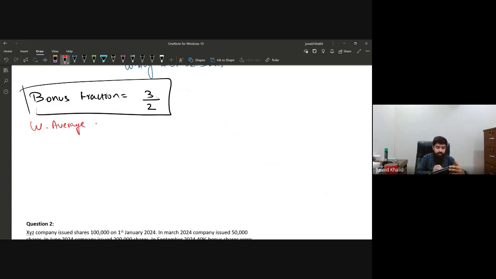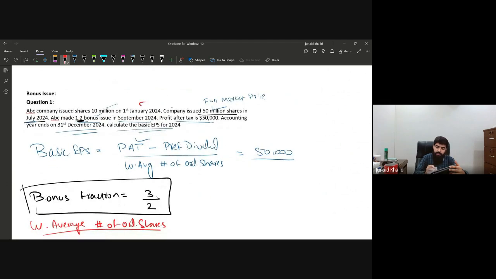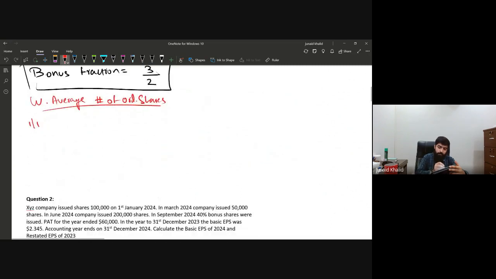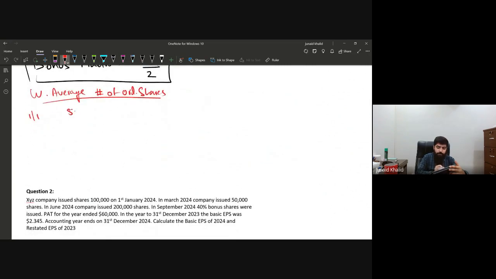Weighted average number of ordinary shares. Now for this, what you have to do, first of all, on 1st January, we were already 50 million shares in issue. Now just listen to me very carefully. I'm doing it very slowly and step by step.